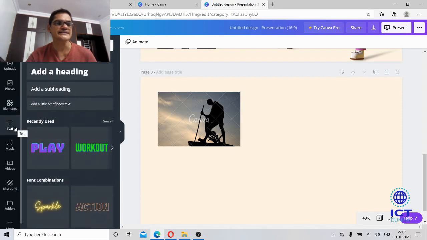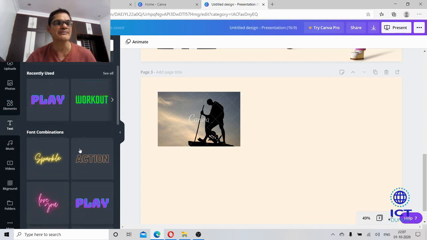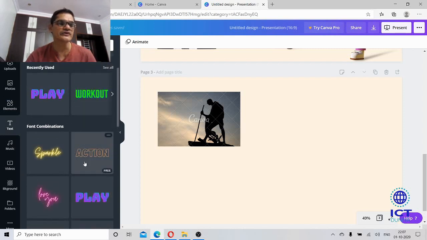And coming to text, see here also we have so many text patterns with beautiful colors. Based on our background we need to choose the text, and here also we could see the free versions and paid versions.